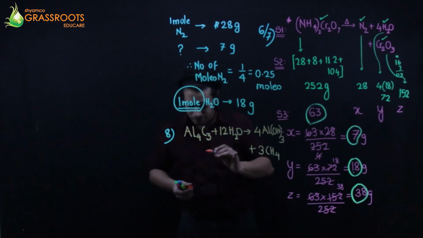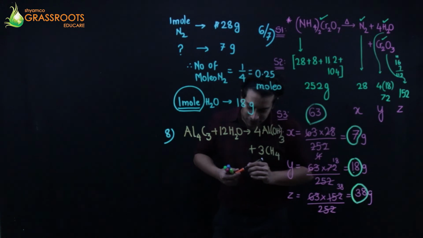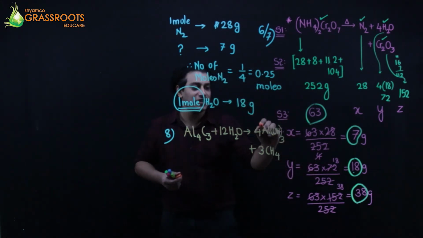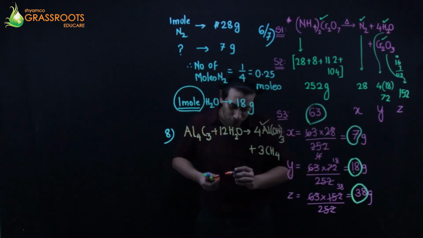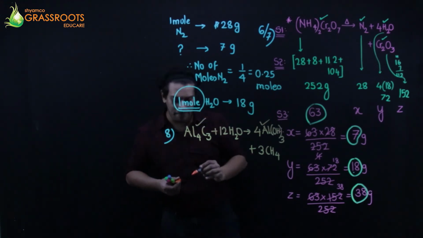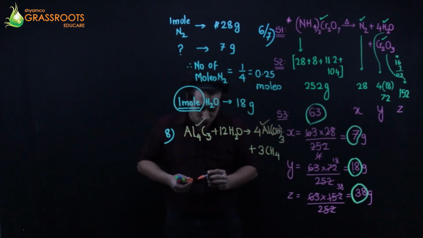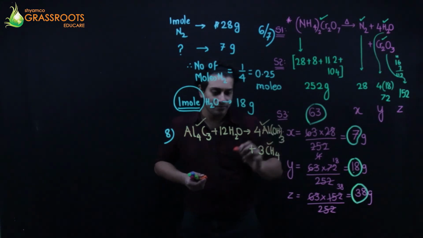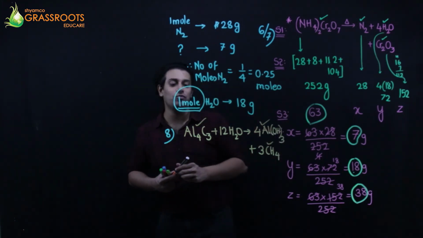It's given, don't worry. Okay. State the mass of aluminium hydroxide formed from 12 grams of aluminium carbide. Also the volume of methane. Fine. These are the 3 things involved.